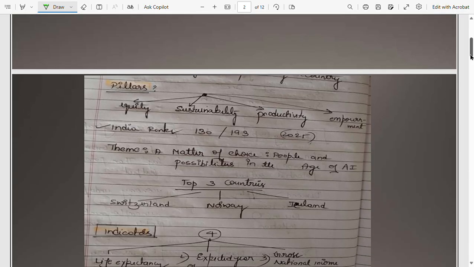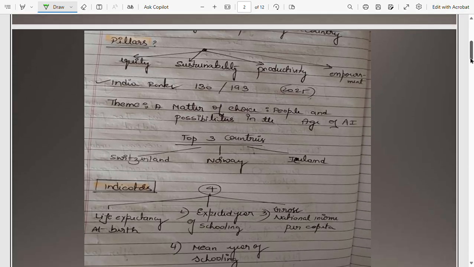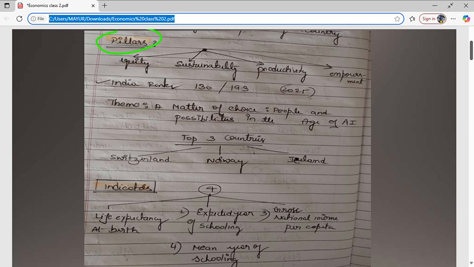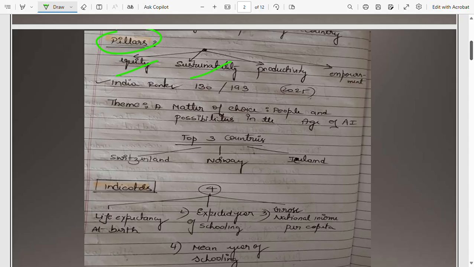Moving on. Now, this is very important. So, what are the pillars of Human Development Index? The first one is equity, then sustainability. Then the third, productivity. And the fourth one is empowerment. So these are the four pillars of Human Development Index.